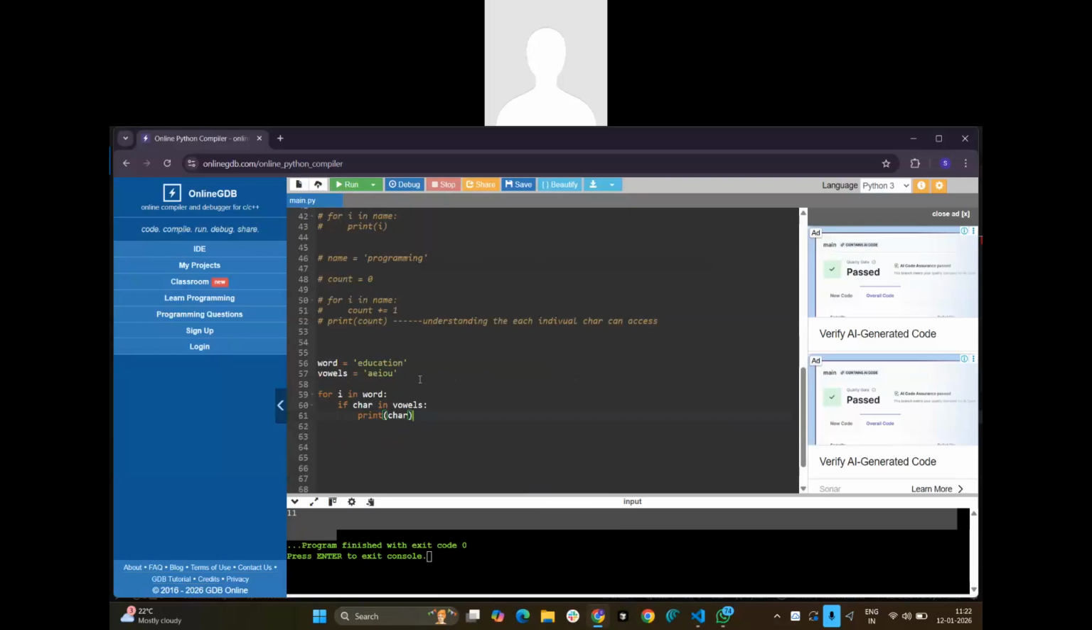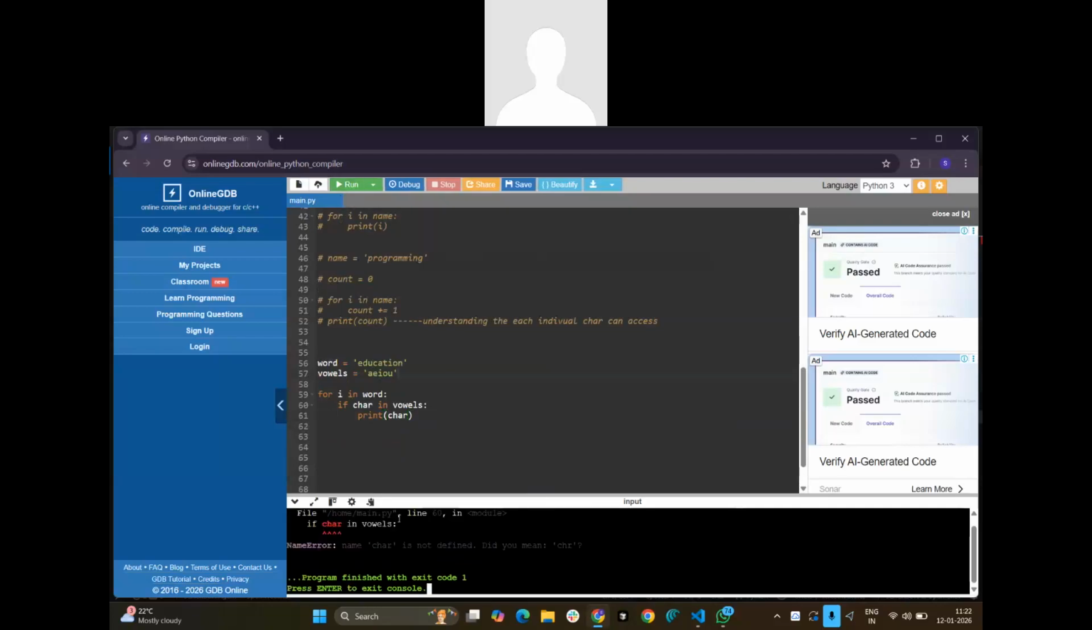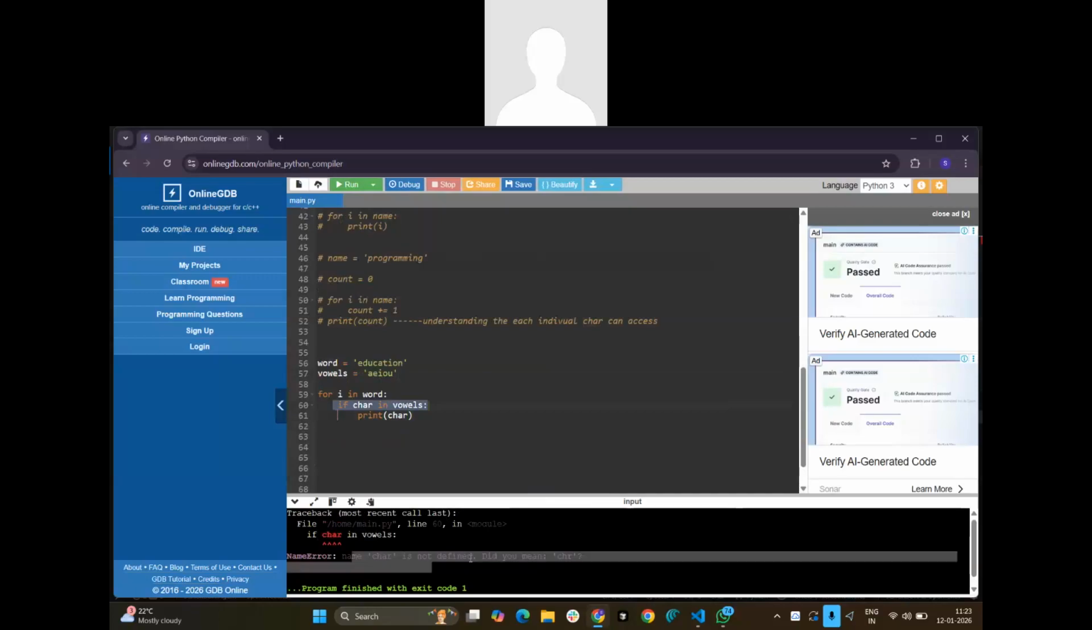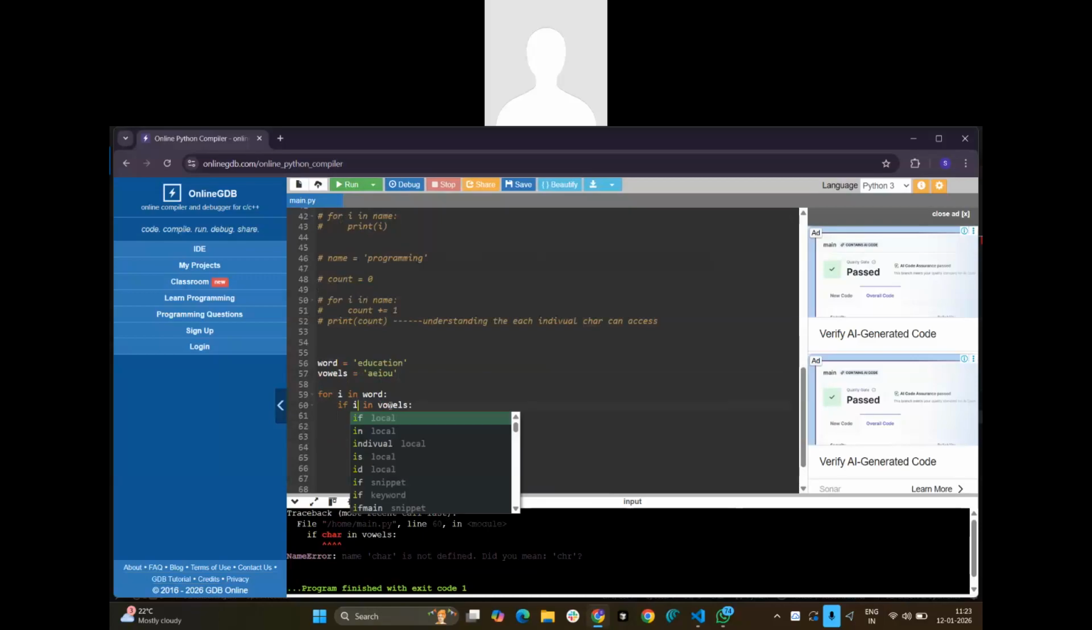So if I want to know how many vowels are present in this, what is the error? NameError. At which line? 68th line. So if char in vowels, name char is not defined. What is the error here? I'll explain. Even if you don't know, right? I will explain it.